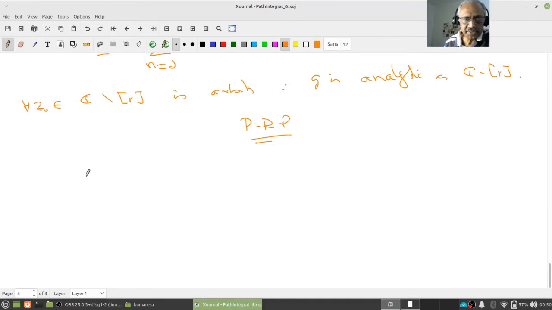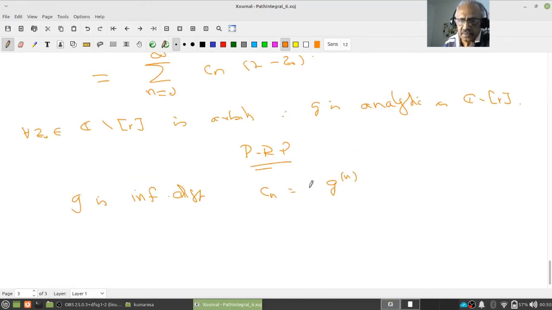Now since it's a power series, we know G is also infinitely differentiable. And if it is a power series, these Cn's have a meaning. What is it? This is the nth derivative of G at z0 divided by n factorial.